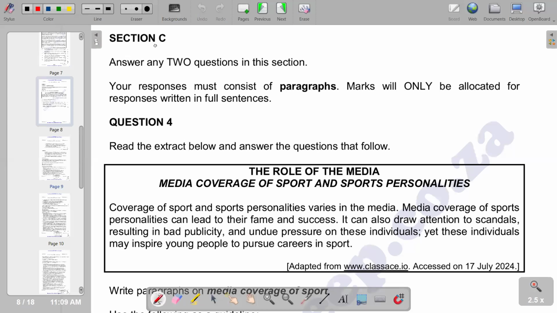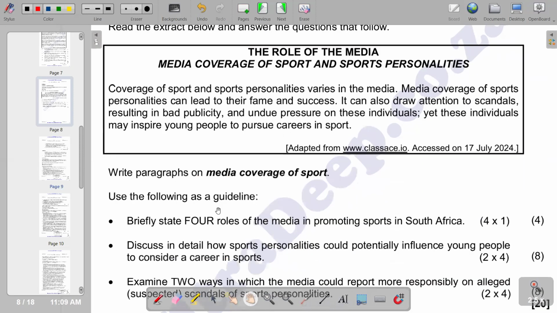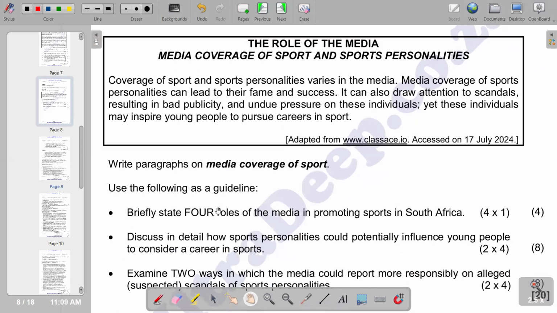Moving on to our section C, we are going to start on question 4. Remember, our section C requires you to answer any 2 questions that we have on section C. So the first question that we have reads: read the extract below and answer the question that follows. I have given an extract on the role of the media coverage of sports and sports personalities. So you just need to go through the extract given and then write paragraphs on media coverage of sport. Use the following as a guideline.